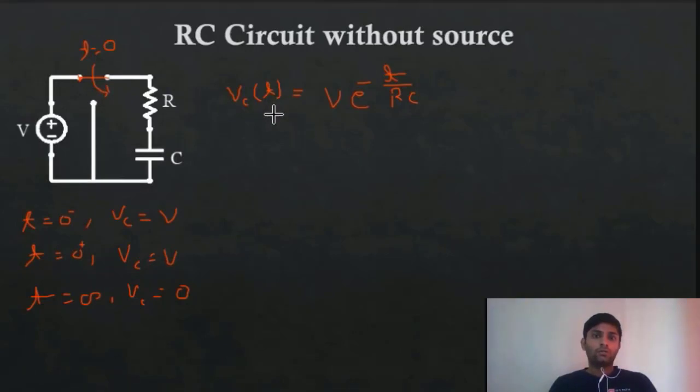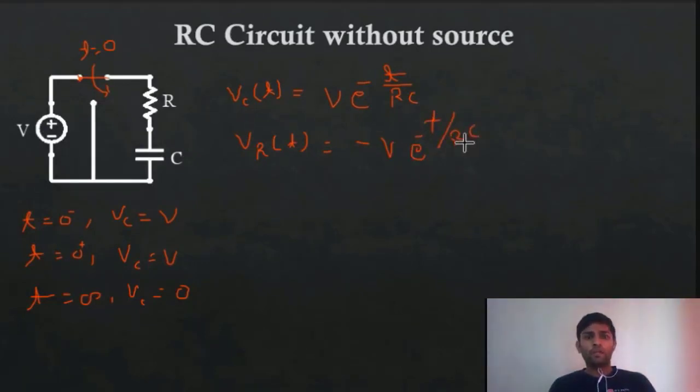Can you tell me what will be your VRT, without even solving the question, without doing anything? Can you tell me what this VRT will be? Yes, that's right. We'll get only the difference that there will be a minus, because the sum should be equal to 0. After this switching, the sum of voltages must be equal to 0. So we'll get minus V times e raised to minus t by RC.